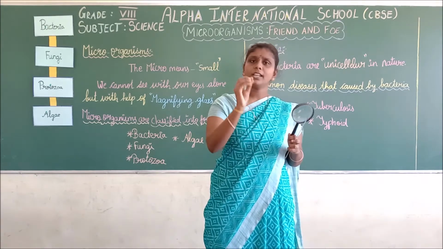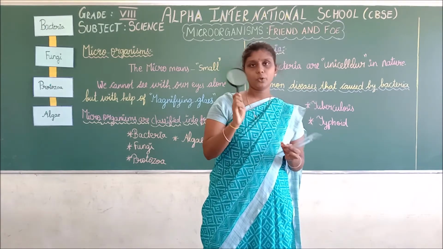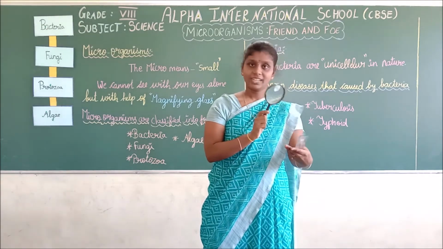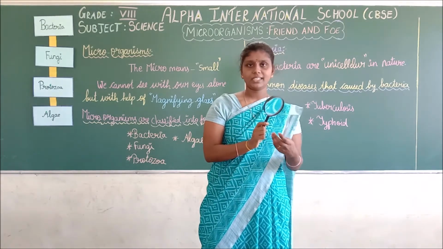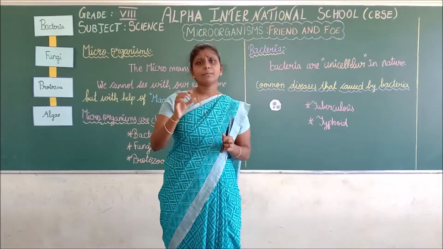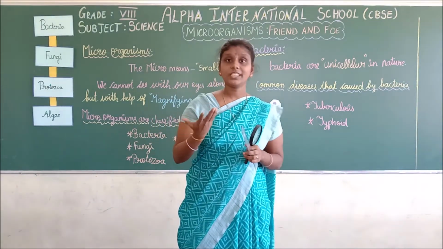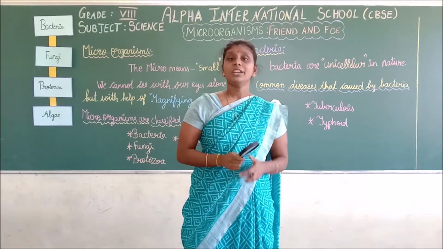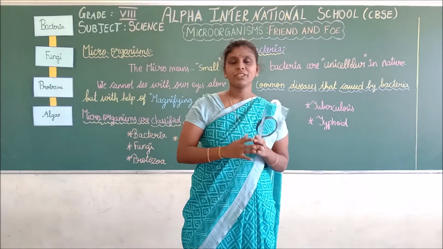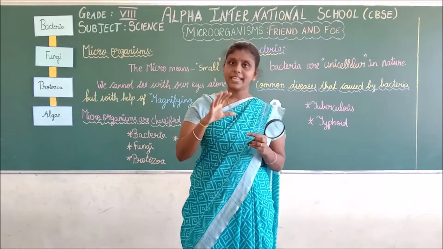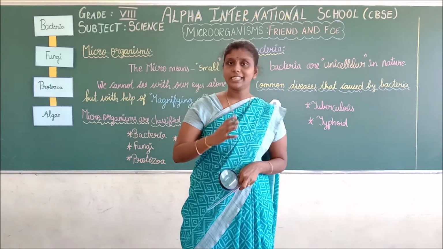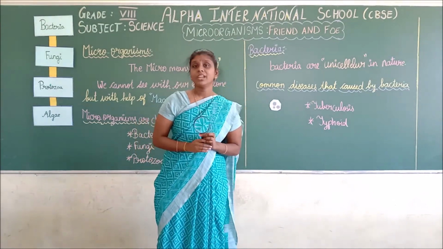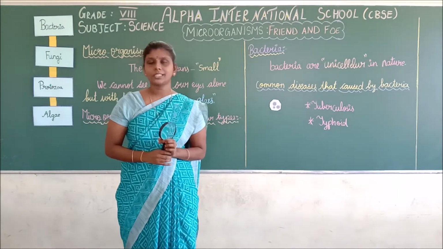If the organisms are a little bigger, we can use this magnifying glass to see them. Otherwise, if the organisms are too small, we can't use this magnifying glass. For that, what should we do? We can use a microscope. Do you all see the microscope? With the help of the microscope, we can see the microorganism. Do you understand what is microorganism and what the term micro means?